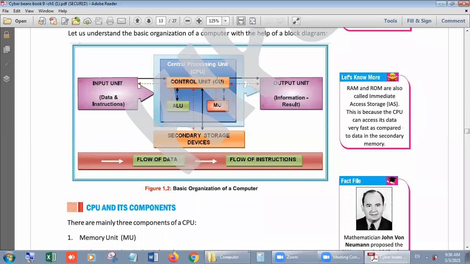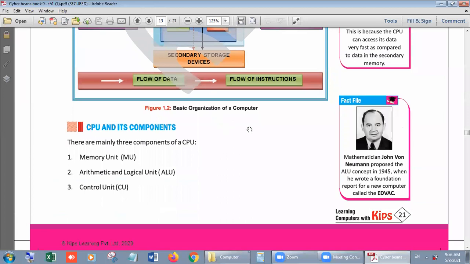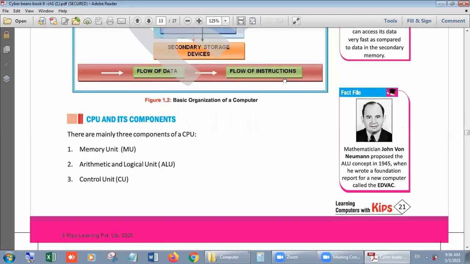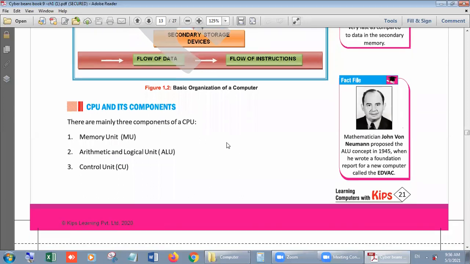This is our CPU, and these are three different areas. These are the control unit, ALU, and MU, which I told you before 2 minutes, right? And this is the output unit. Okay, students, this was the basic function of it. So CPU and its components.